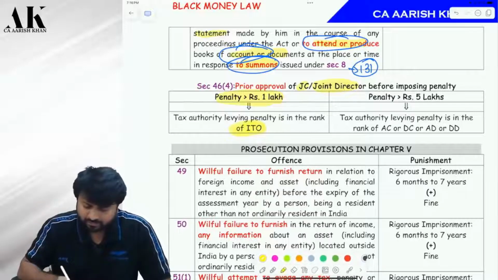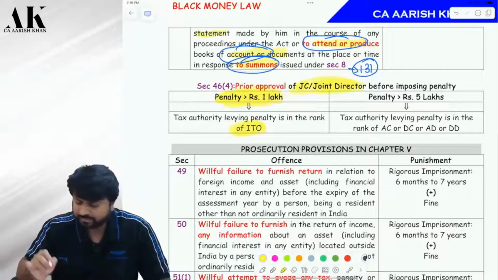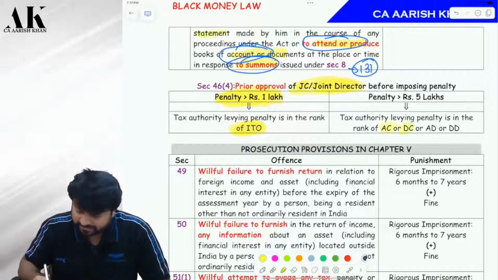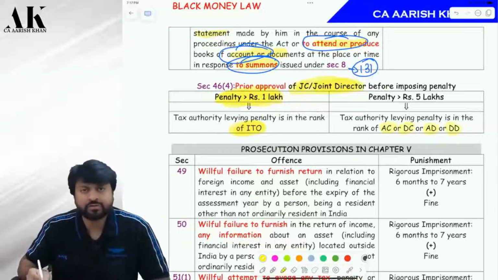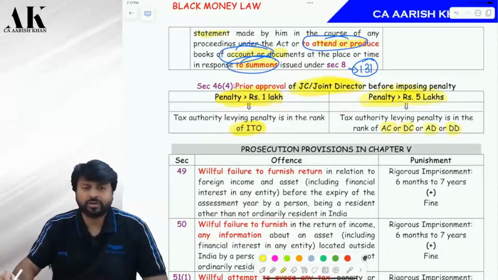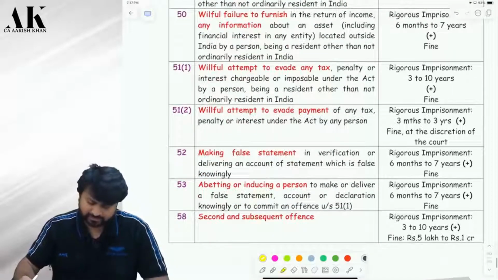So, if the ITO wants to impose a penalty of more than 1 lakh rupees, then the ITO has to take approval from the joint commissioner and joint director. Is it clear? And if the AC, DC, additional director, deputy director wants to impose a penalty of greater than 5 lakh rupees, then it has to take approval from the joint commissioner and joint director. Is it clear? Now, last few things, let me see.